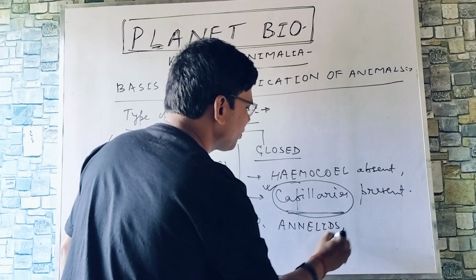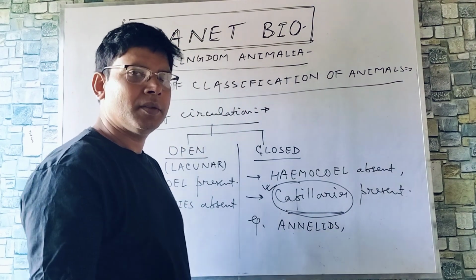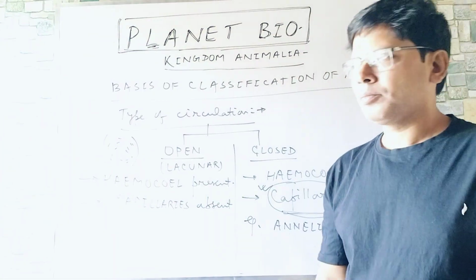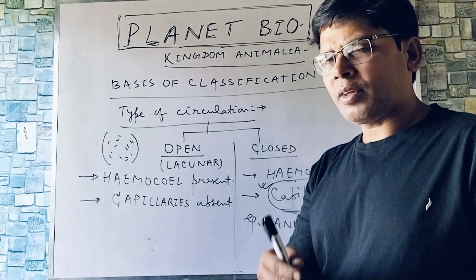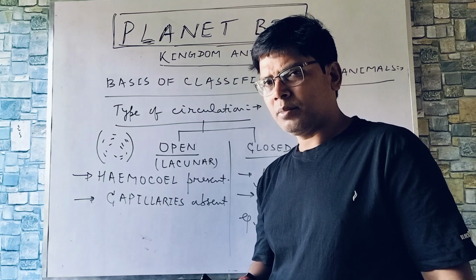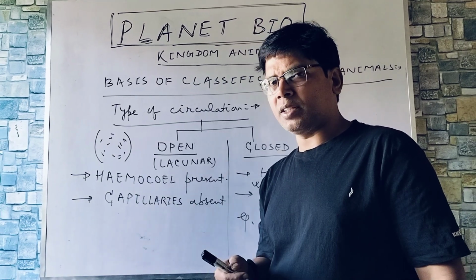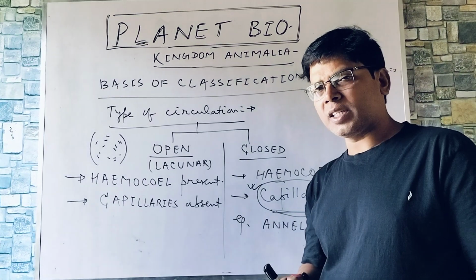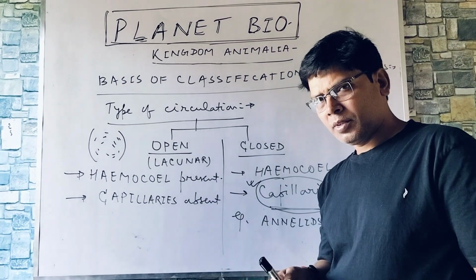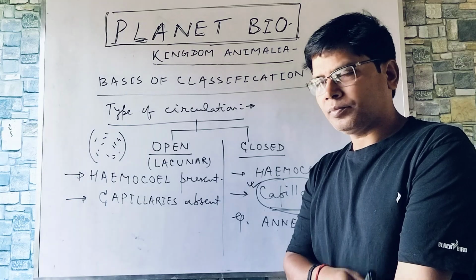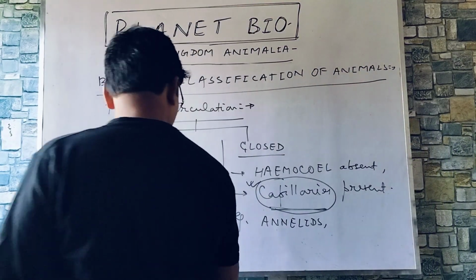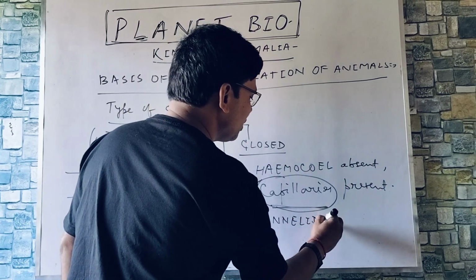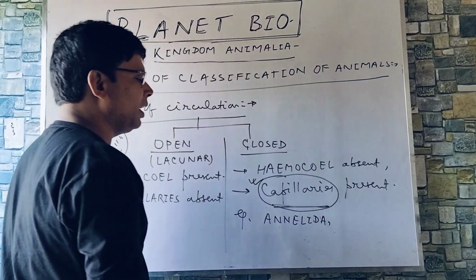Annelids, ringed cylindrical animals. For the first time, segmentation, metameric segmentation, external plus internal segmentation appeared here, Annelida. For example, Pheretima, earthworm. For example, Nereis, sandworm. We should write Annelida, not Annelids. We have to write the name of the phyla, Annelida.